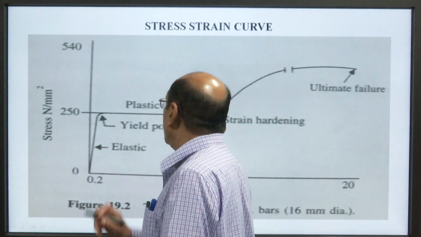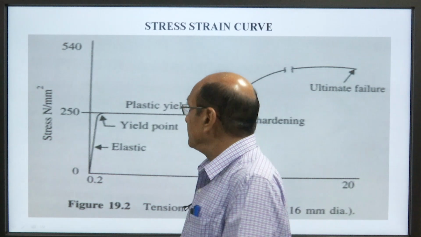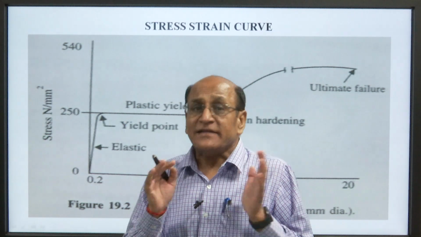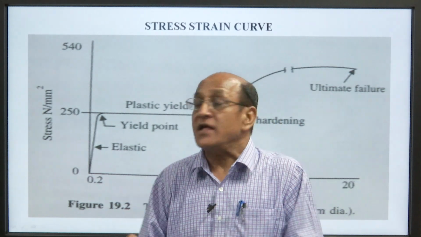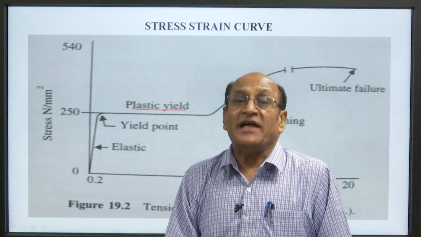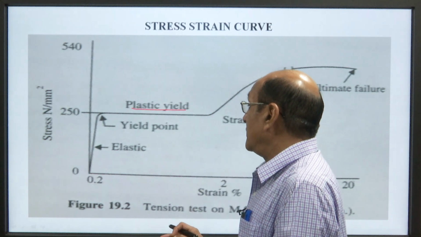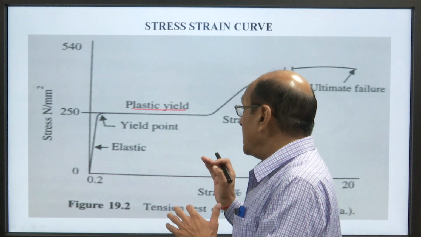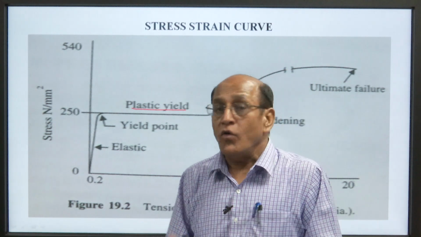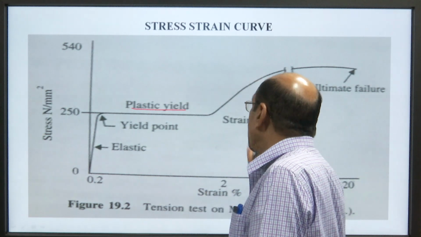This is the point from where the lower yield point will come and this is the upper yield point. After that, the bar will come into the plastic state, and without any increase in stress the bar will go on straining.